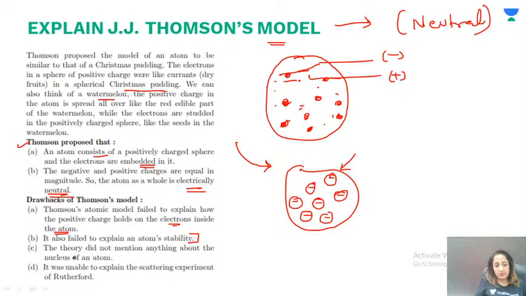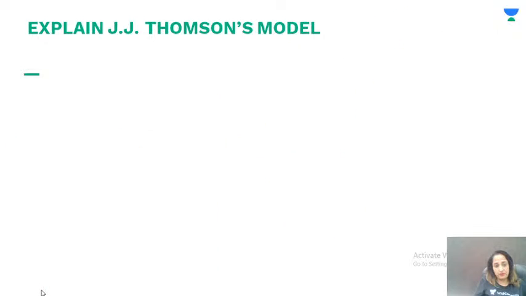It does not mention anything about the nucleus. It does not talk about the nucleus. It was unable to explain the scattering experiment. Later on, Rutherford did this scattering experiment, and Thomson's model was not able to explain the same.